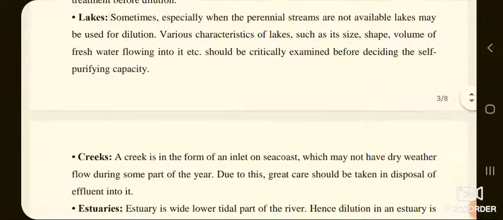Now, come to the first resource of water, that is lakes. Sometimes, especially when perennial streams are not available, lakes may be used for dilution. Various characteristics of lakes, such as size, shape, volume of fresh water flowing into it, etc., should be critically examined before deciding the self purifying capacity.